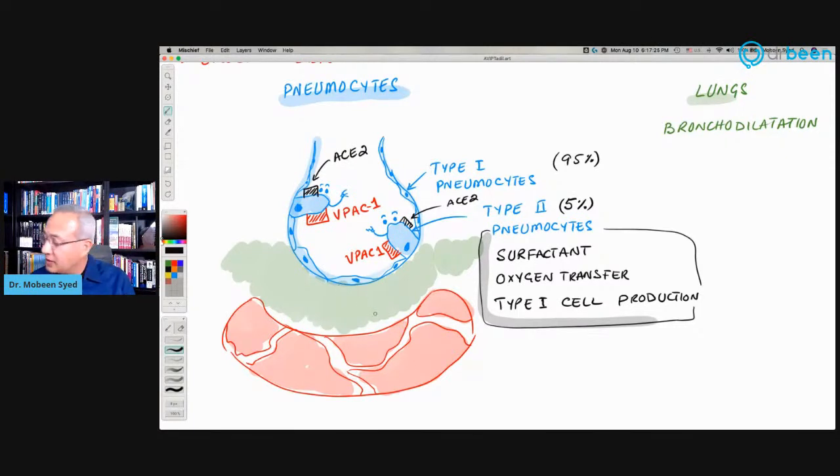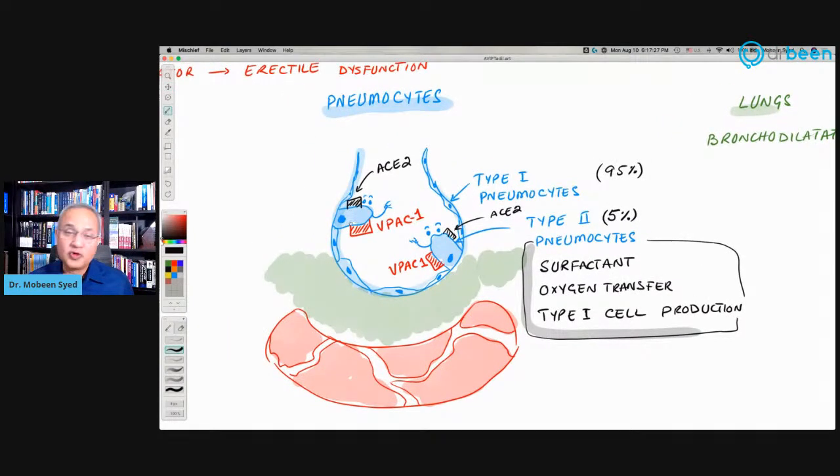Now check this out. Type 2 pneumocytes, these tall cells here that are saying hi to you, have two interesting receptors on them. Number one, they have lots of ACE2 receptors on them, which means what? That will mean coronavirus will attack them very often. Secondly, they also have VPAC receptor on them, or VIP1 receptor. So this is the receptor where vasoactive intestinal peptide will come and connect.